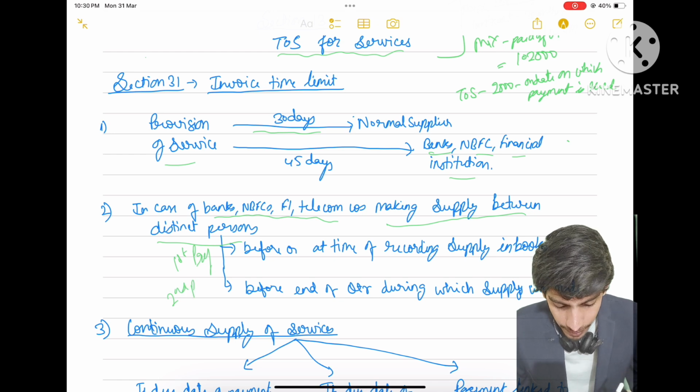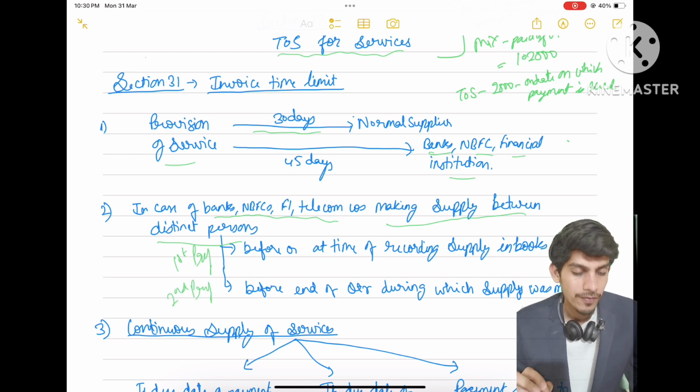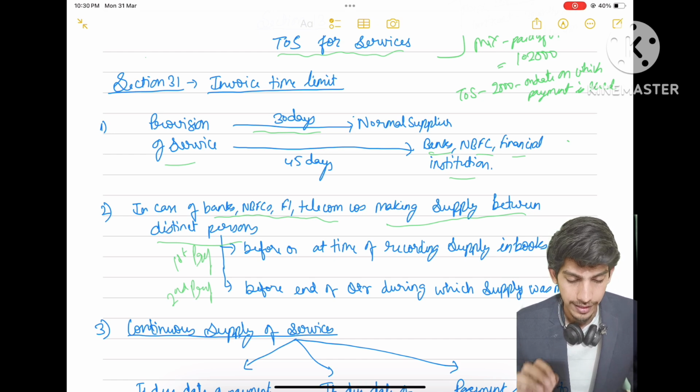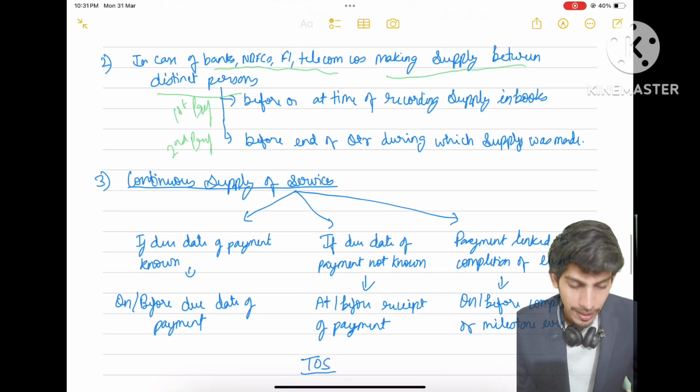Then our second preference will be before end of quarter during which supply was made. So if supply was made in, let's say, the first quarter, that is April to June quarter, then before end of 30th June, the invoice has to be issued for such supply. So that will be our second preference. First preference, before or at the time of recording supply in books. Second preference, before end of quarter during which supply was made. Then we have continuous supply of services.